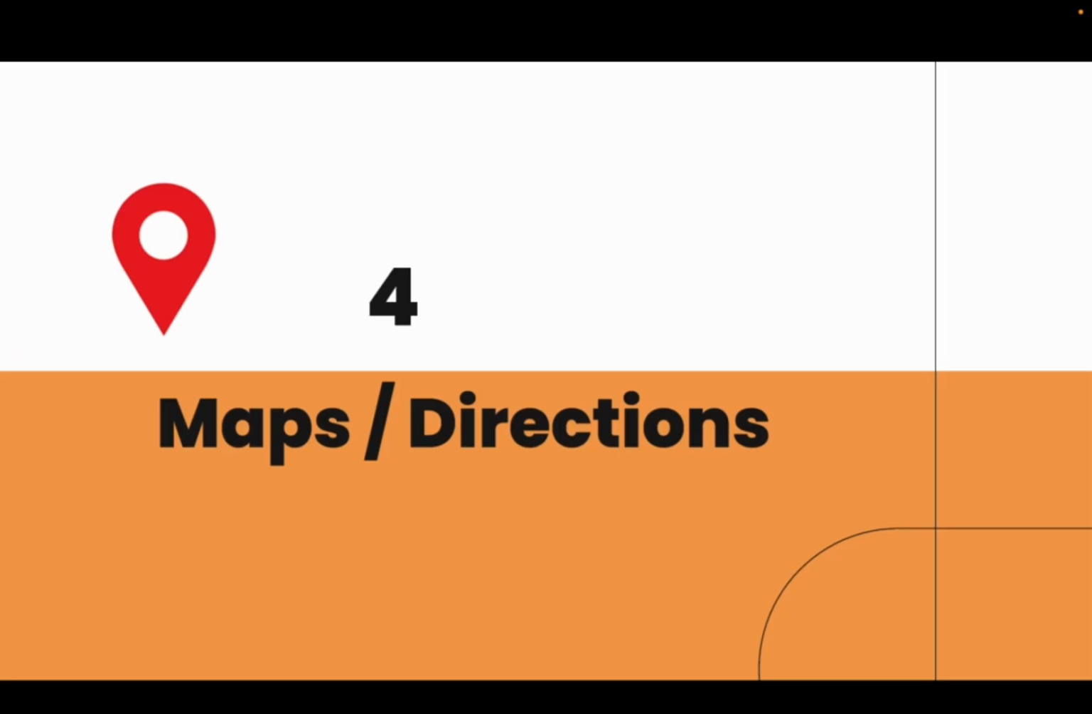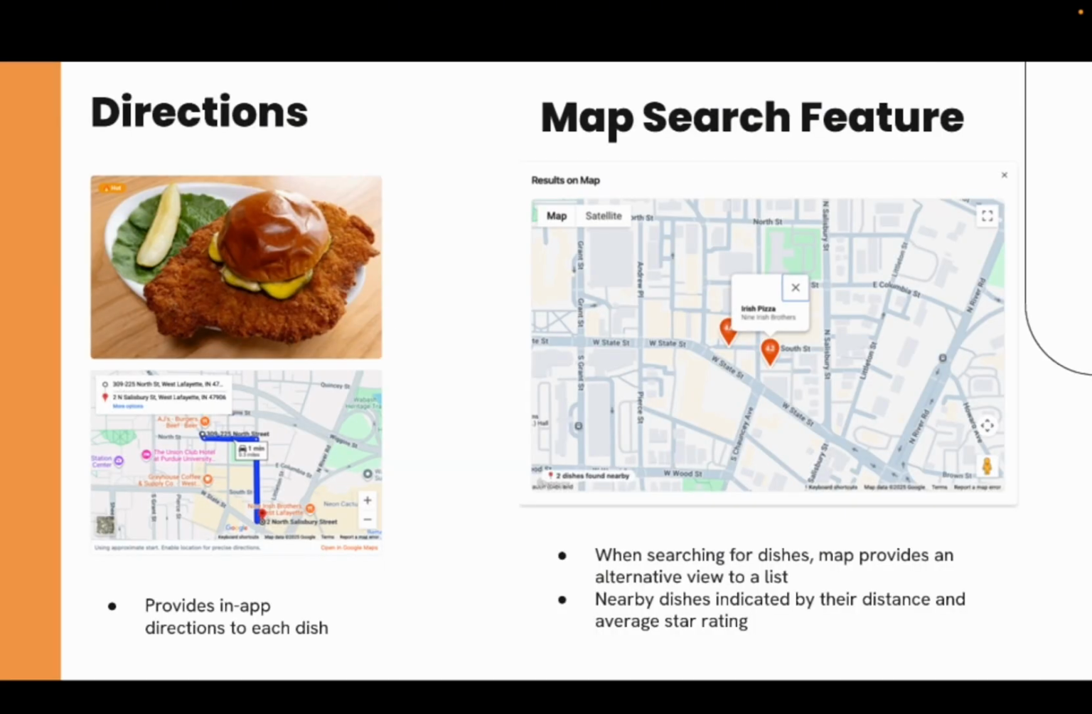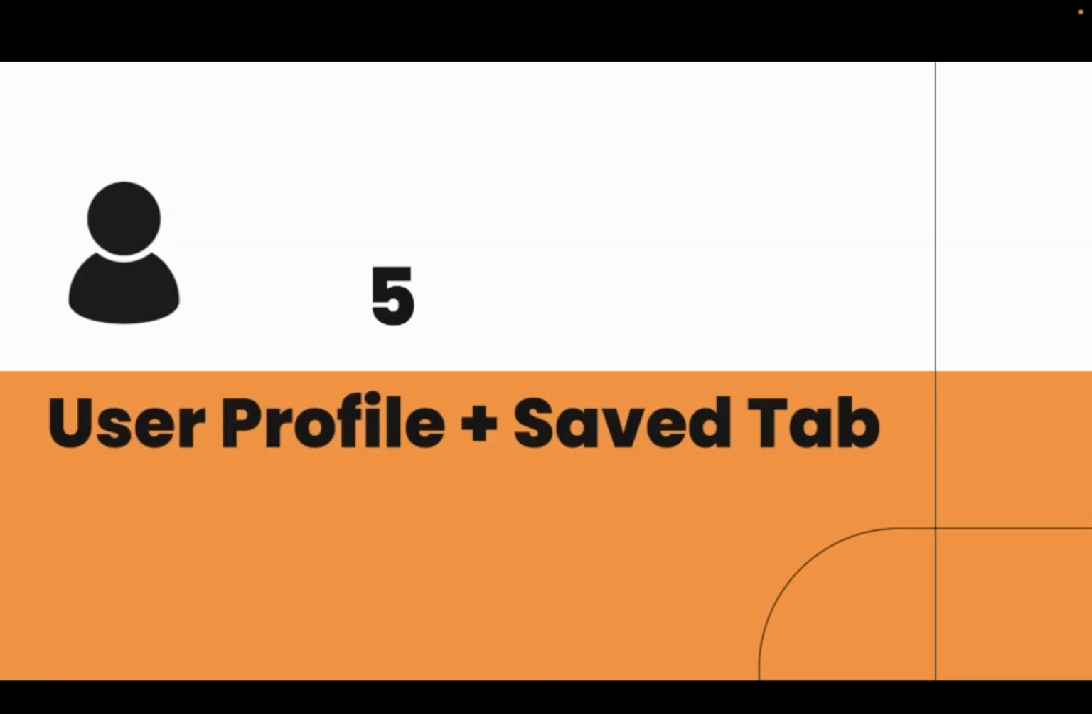Implemented in multiple tabs are maps and direction features. Any dish selected by the user will offer quick in-app directions to the restaurant, and additionally the user can choose to view search results when they search for a dish in the form of a map with pins rather than in a list form. These pins will include the average star rating for that dish and the restaurant they belong to. Our final and most unique feature is found with our user profile.